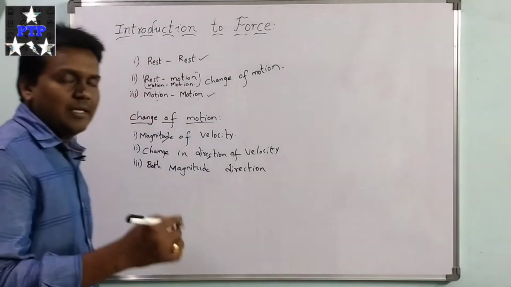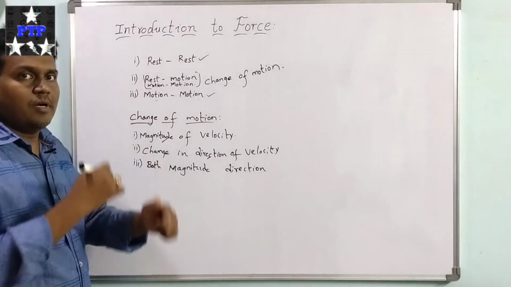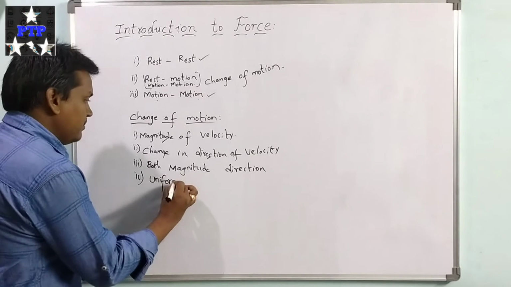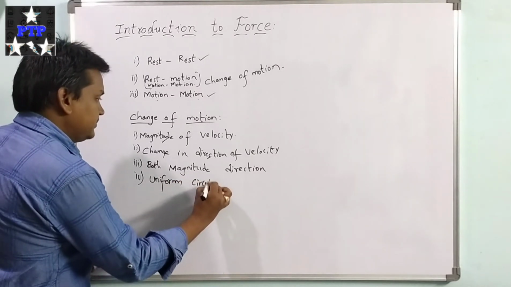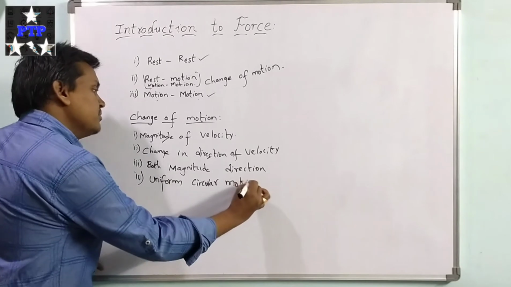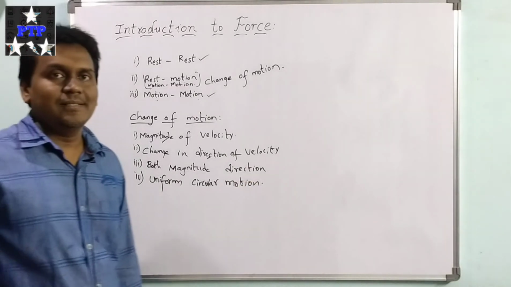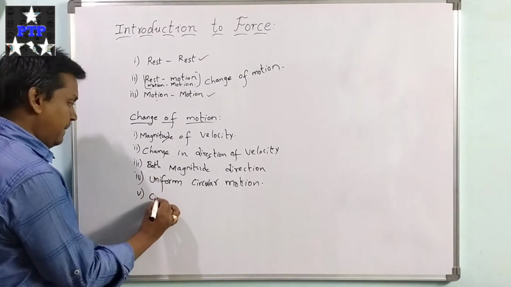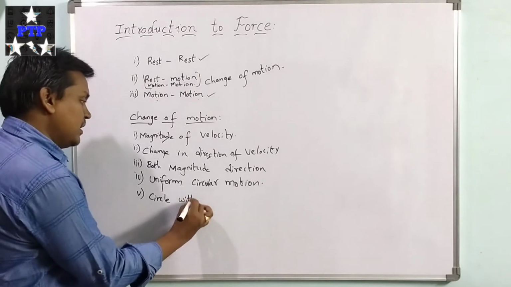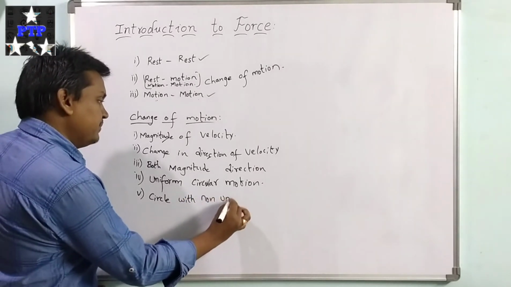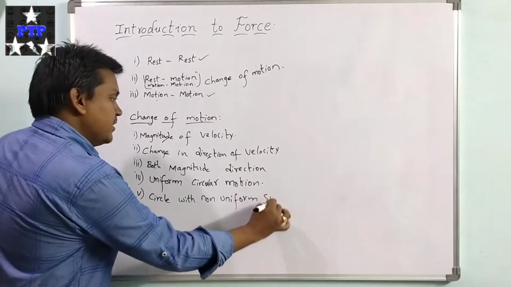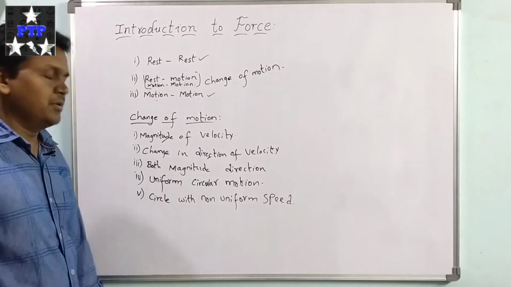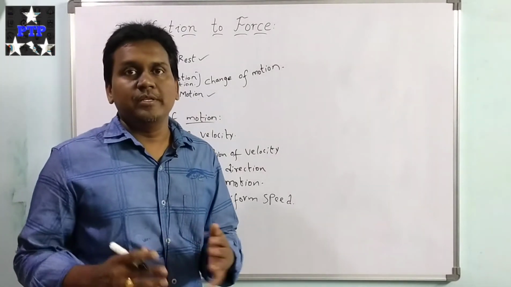Or consider a body in uniform circular motion; the body also experiences a change of motion. Or if a body is moving in a circle with non-uniform speed, at this situation also the body experiences a change of motion.